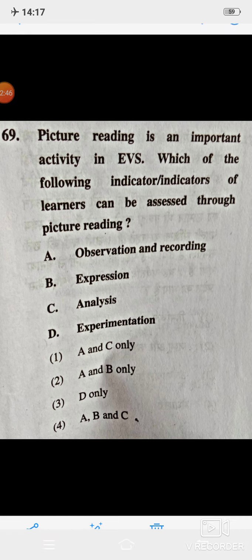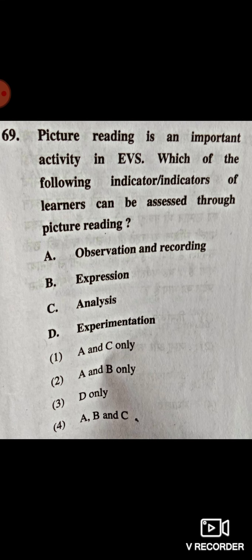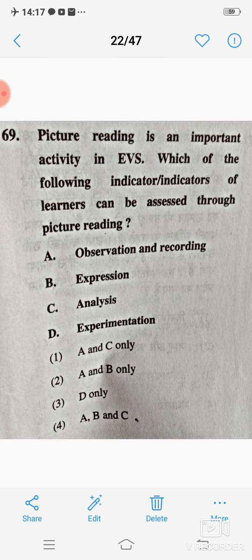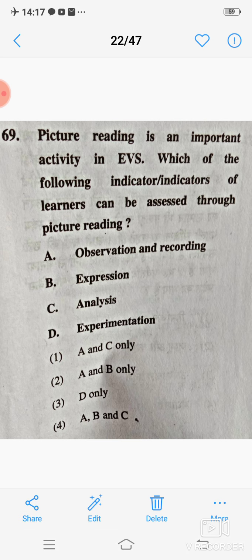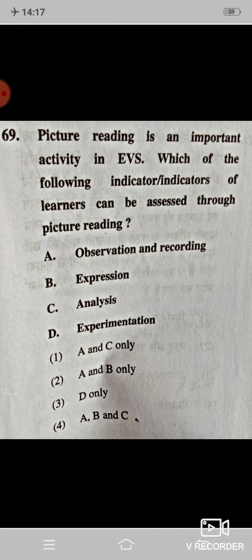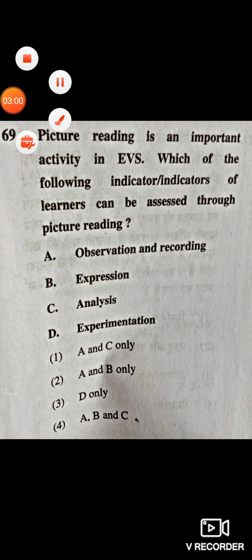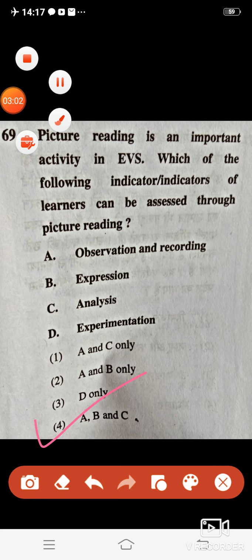Next question: picture reading is an important activity in EVS. Which of the following indicators of learners can be assessed through picture reading? Correct answer is 4, A, B and C.